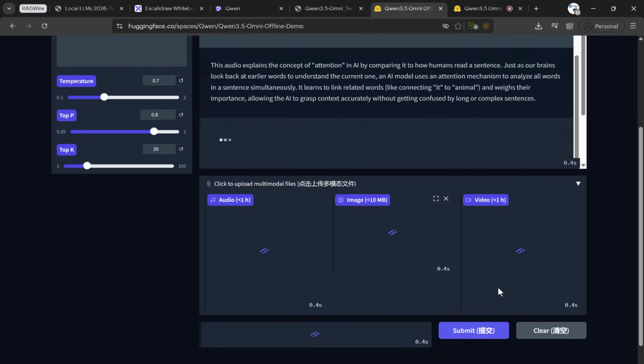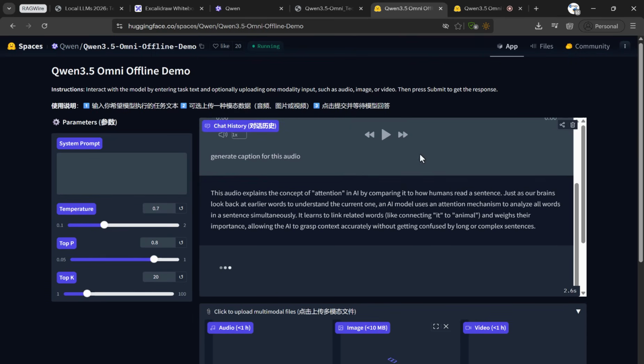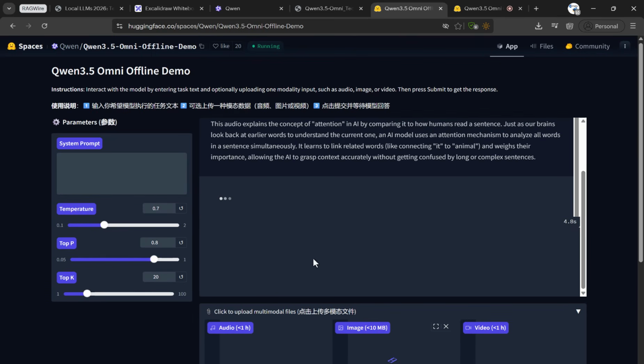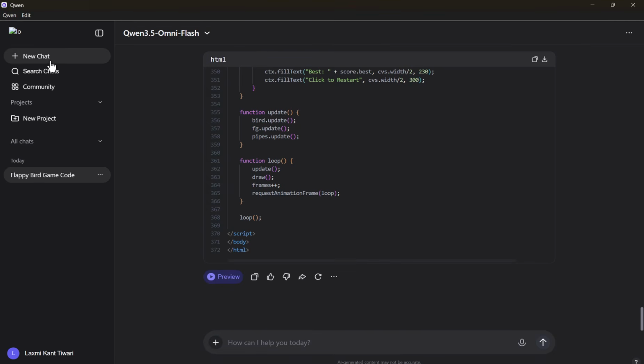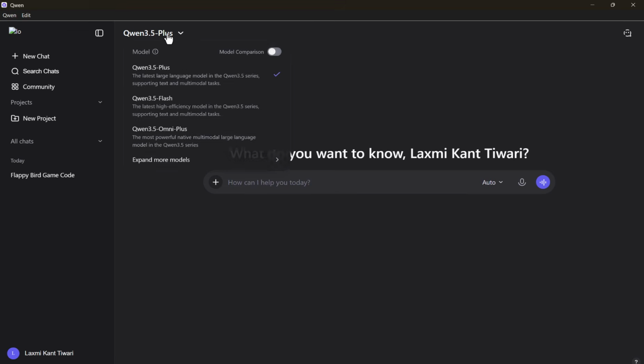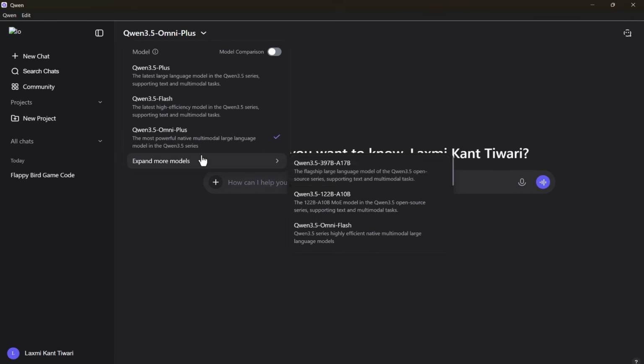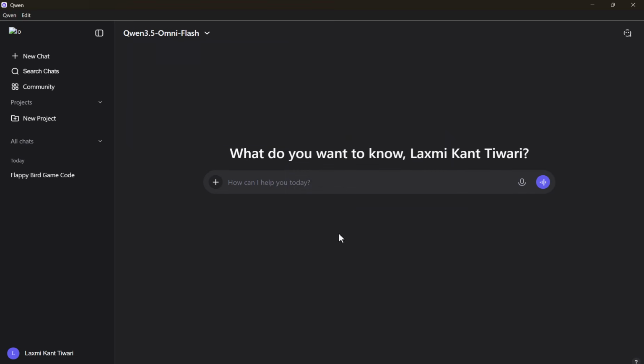Thereafter, I can just simply ask the question. All right. So it is going to give me the answer here. In the meantime, I can also show you their desktop application. So in their desktop application, they have the option to select the model. So you can select here Qwen 3.5 Plus model, then you have Omni Plus models. In other models, if you come here, you can select a faster model. That's the 3.5 Omni Flash model. Let's select the Flash model so that we can process it in a faster manner.